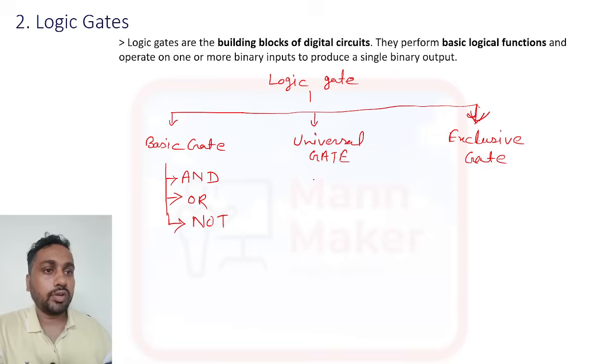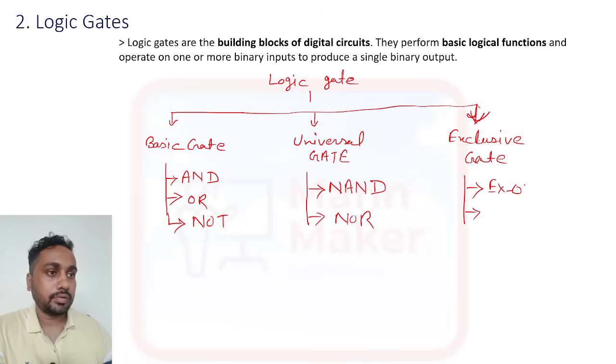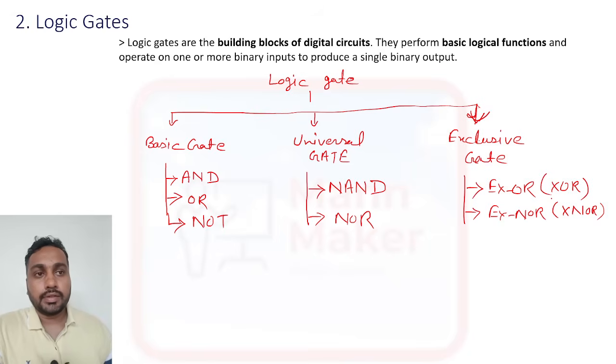The universal gates are NAND and NOR. The exclusive gates are XOR and XNOR.